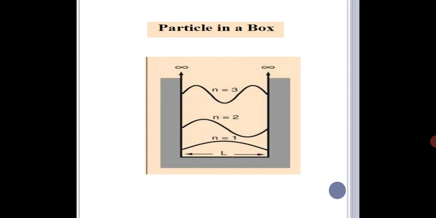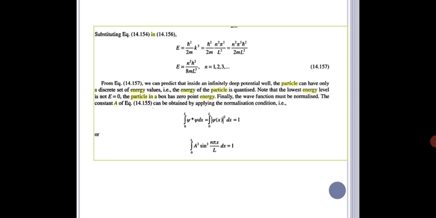Now if we observe the particle in a box, for n = 1 it is having one distribution, for n = 2 the wave function is distributed like this, and for n = 3 the wave function is distributed like this. If we observe the probability of finding the particle in that well, the wave function becomes ψ = A sin(nπx/L), and k = nπ/L.